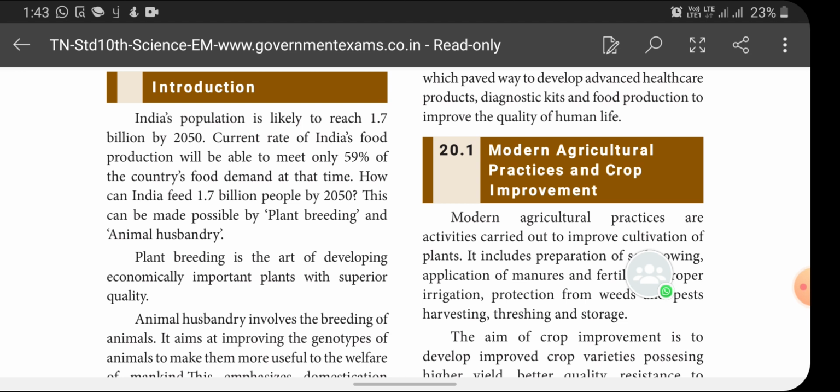In the same way, in animal husbandry, the methods and technologies we use to improve the production of animals are called animal husbandry.